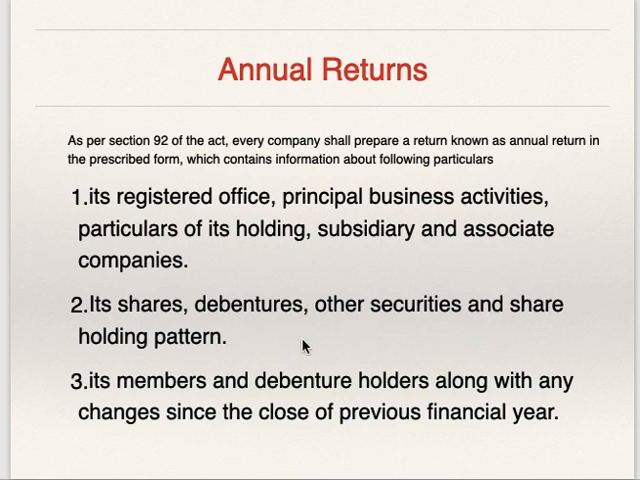शेयर्स, डिबेंचर्स, अदर सिक्योरिटीज एंड शेयर होल्डिंग पैटर्न. Information about companies, shares, debentures, if any other securities are there. Shareholding pattern, that is how many number of shares of what face value, number of debentures of what face value, types of shares, equity shares, preference shares, etc. Members and debenture holders along with any changes since the close of previous financial year.